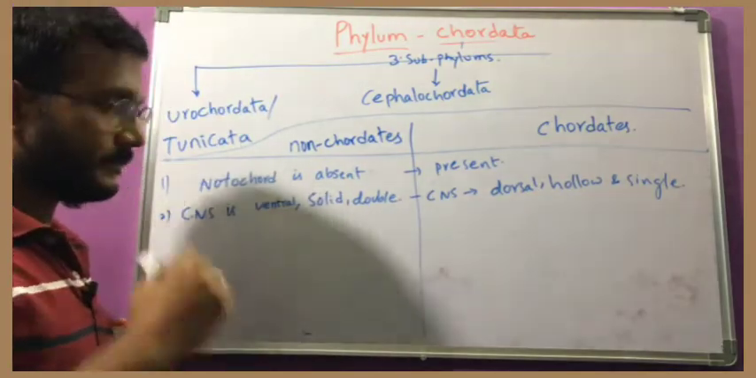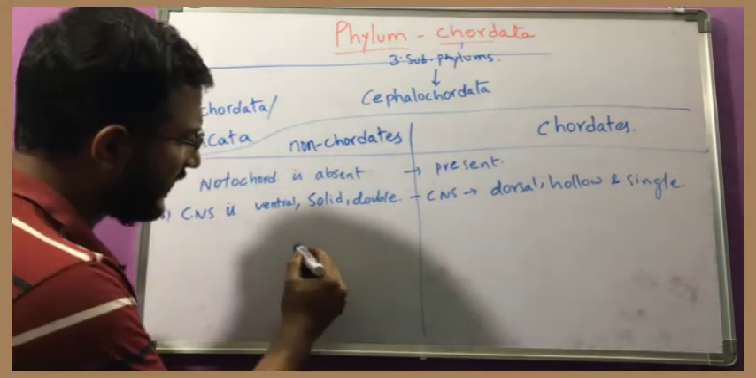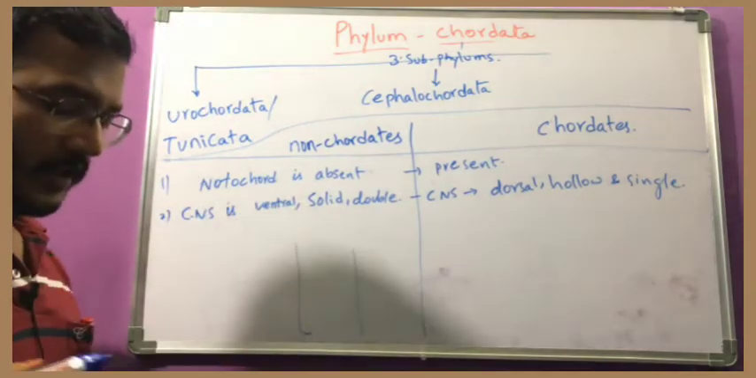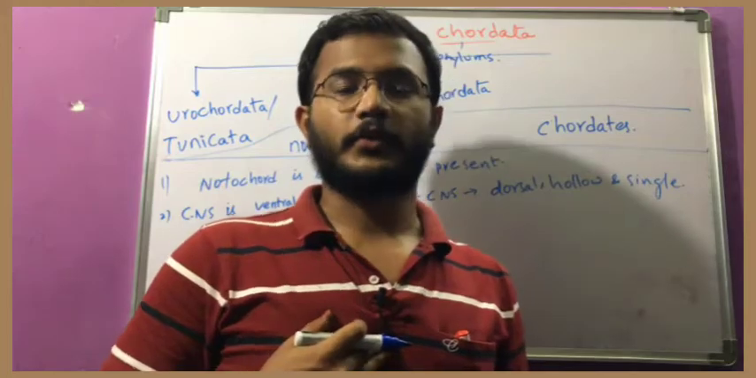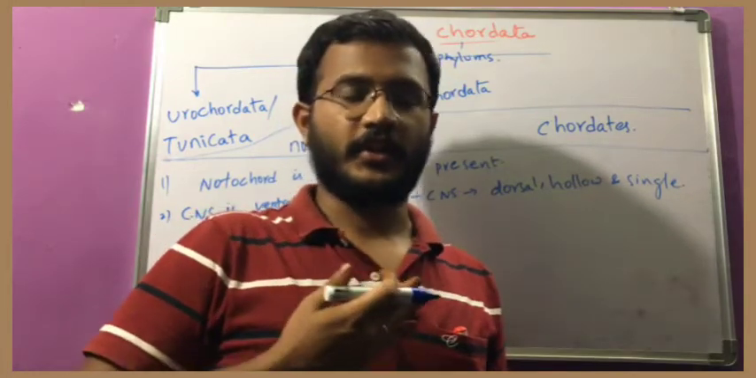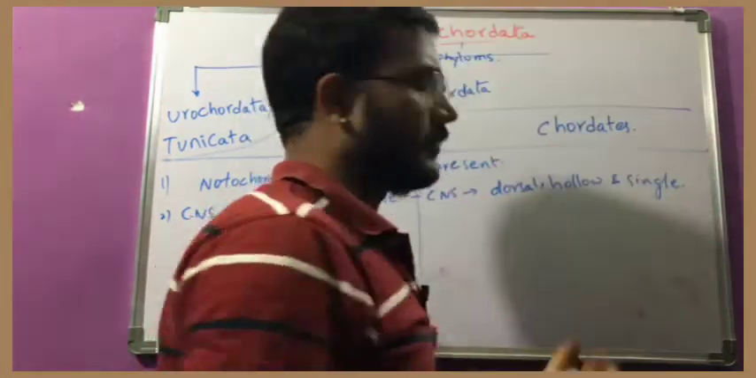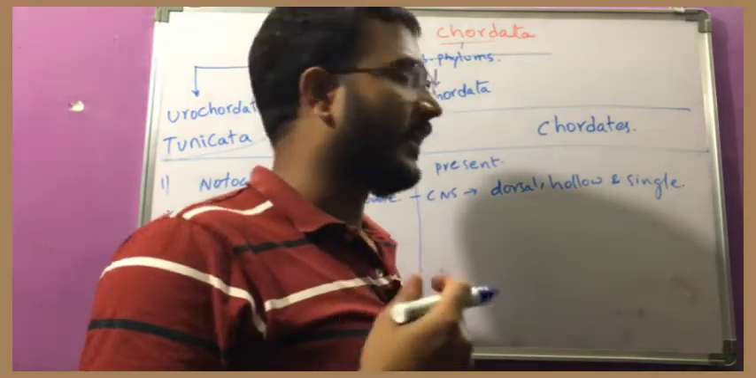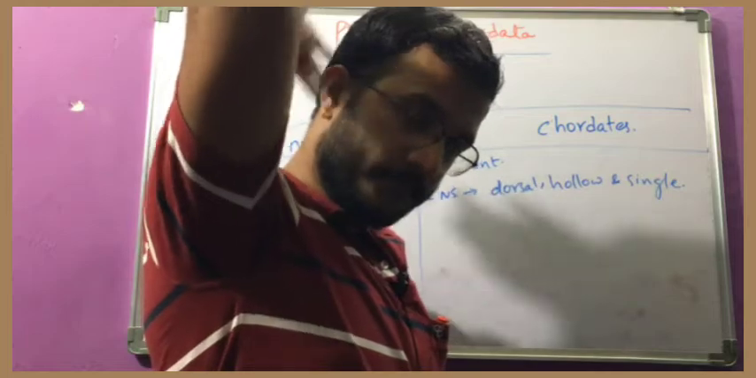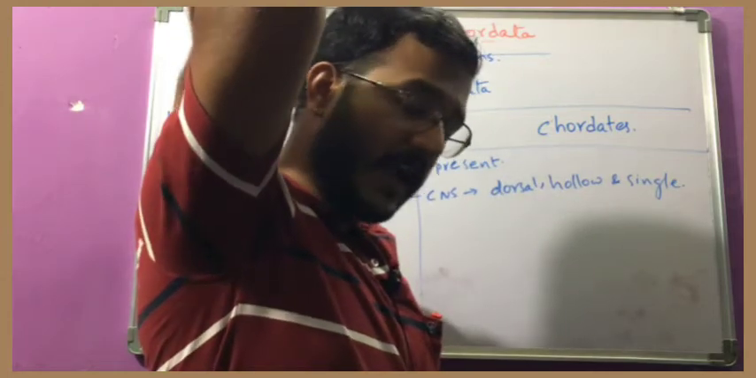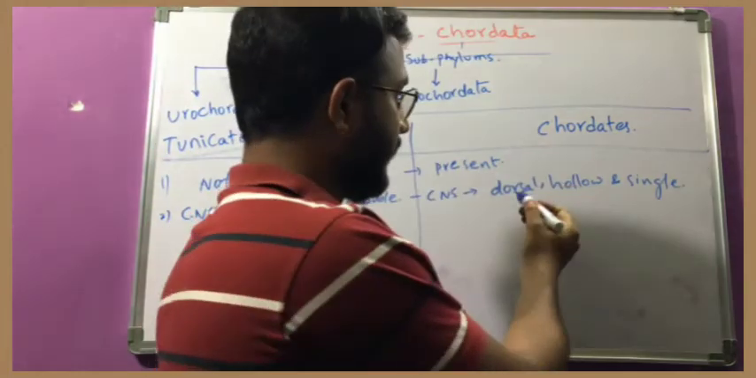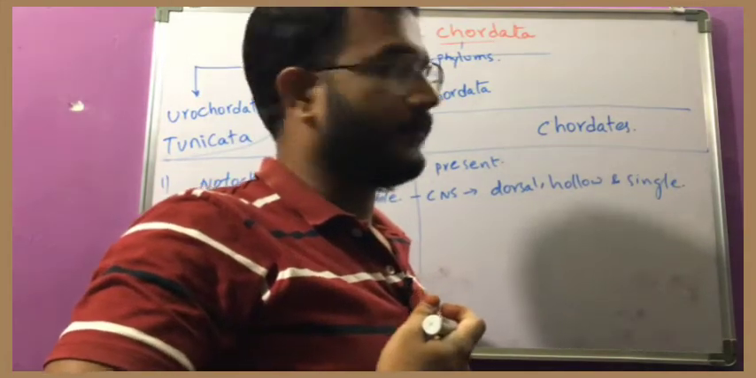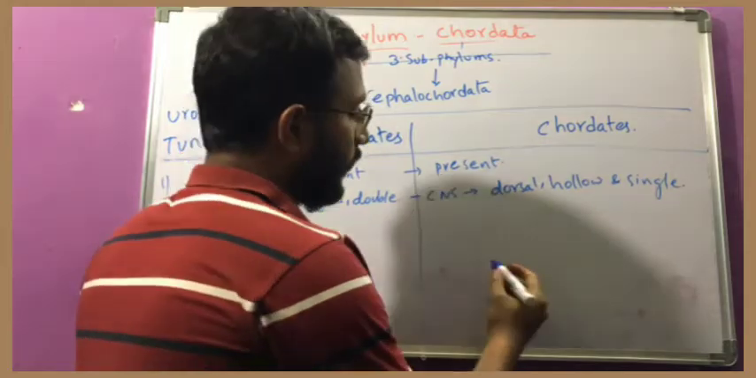For example, if this is the animal, what is a ventral position? This side is the ventral position, and this back side is the dorsal position. See, here we are the chordates, and our nervous system is at the back side. So we are having the nervous system on the dorsal side, but non-chordates have it on the ventral side. Okay, and what is hollow? This is the nerve cord.